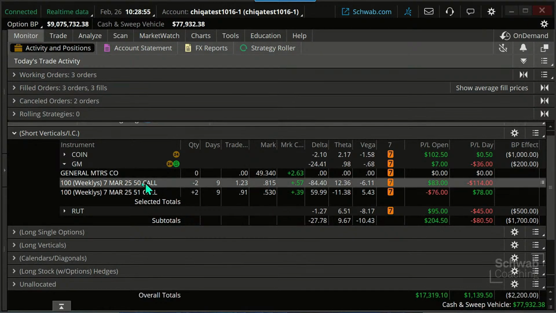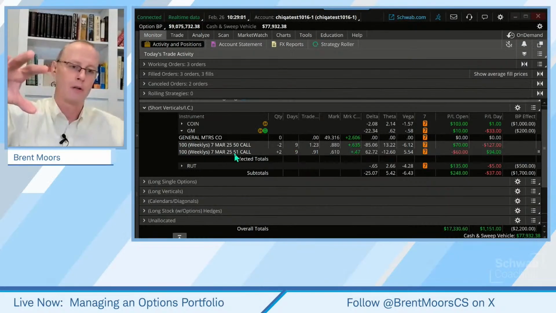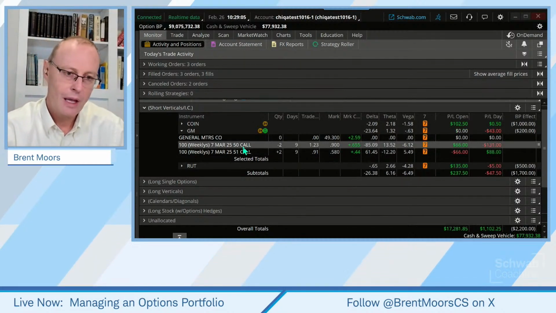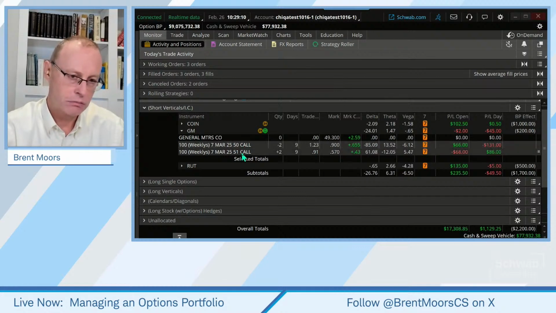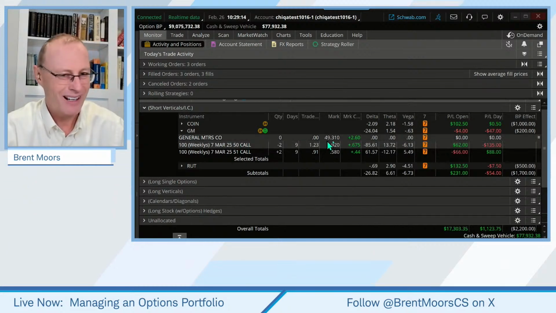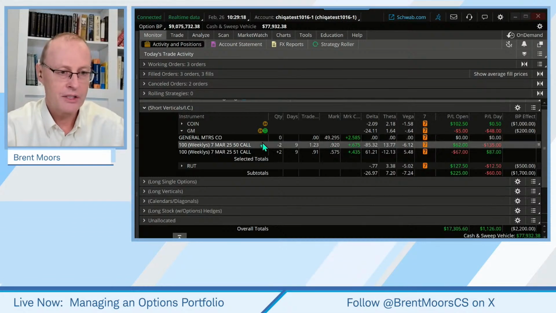We have a short call vertical. And by the way, everything I'm saying on call verticals can be true on put verticals. Same thing here. 50.51. Okay, so this is a short call vertical. We want it to stay below $50. Right, we're kind of cutting it a little bit close here, 49.30. Let's look at the trade.